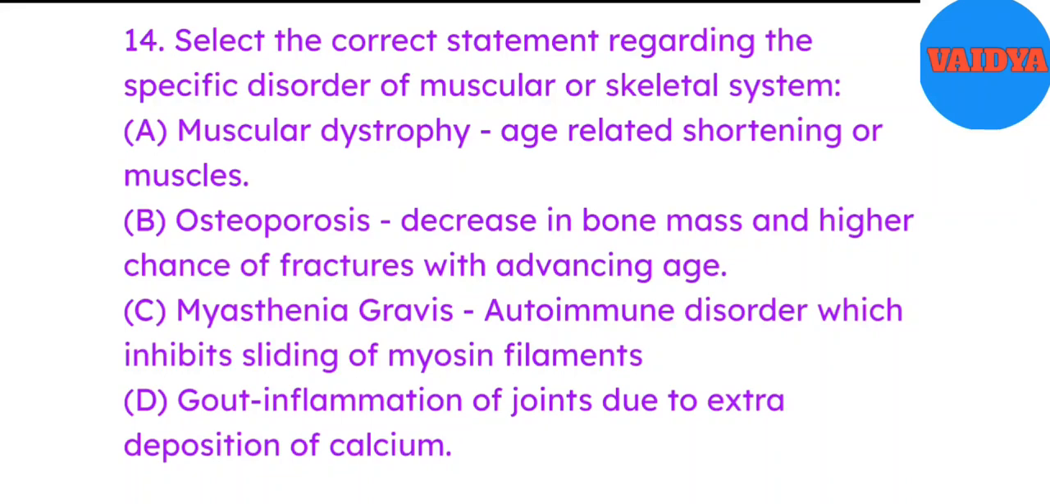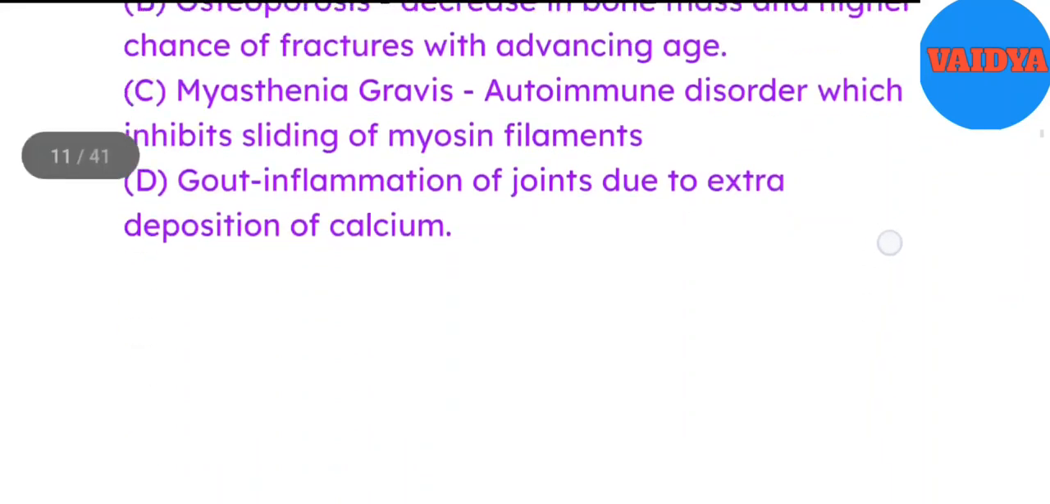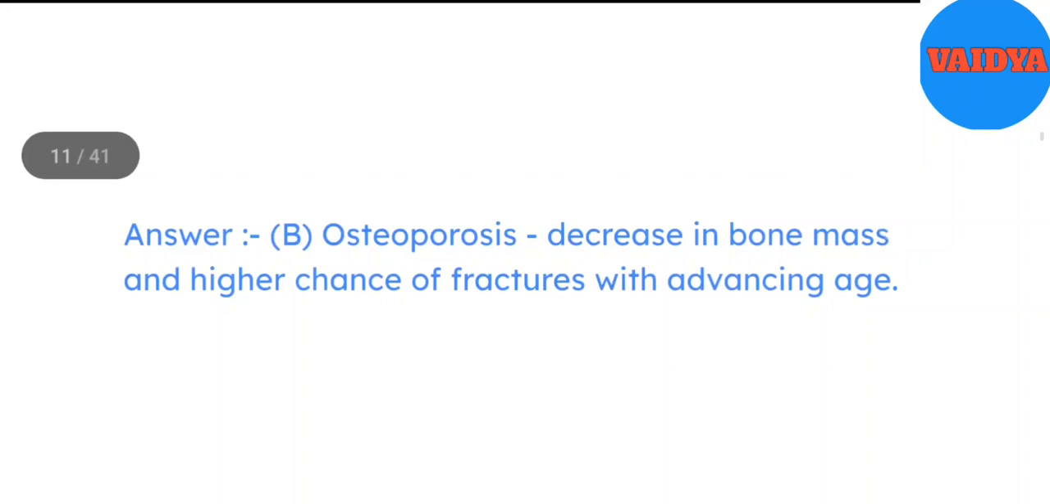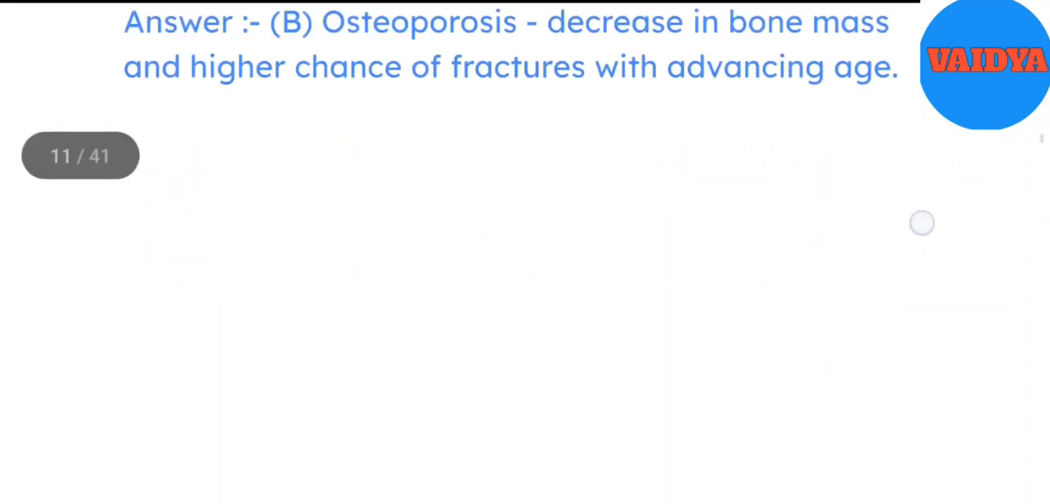A. Muscular dystrophy, age-related shortening of muscles. B. Osteoporosis, decrease in bone mass and higher chance of fractures with advancing age. C. Myasthenia gravis, autoimmune disorder which inhibits sliding of myosin filaments. D. Gout, inflammation of joints due to extra deposition of calcium. Answer B. Osteoporosis, decrease in bone mass and higher chance of fractures with advancing age.